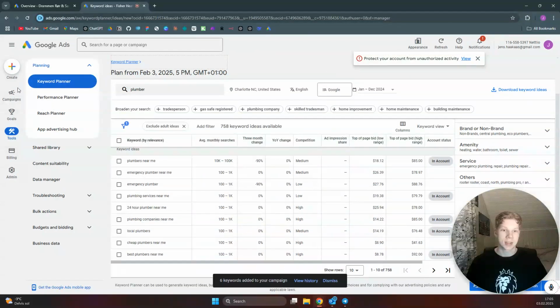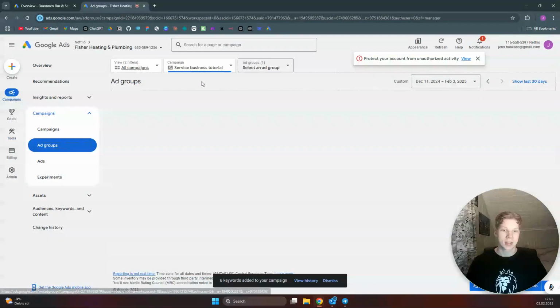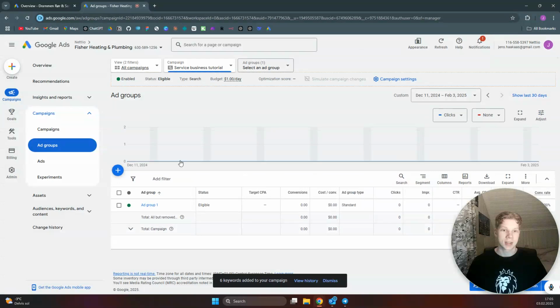Now I want to head over to our campaigns and go to ad groups. And now we can change the name of our ad group from ad group 1 to, let's say, plumber general. There we go. Let's click on save.